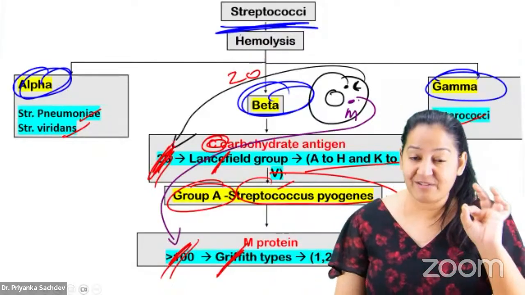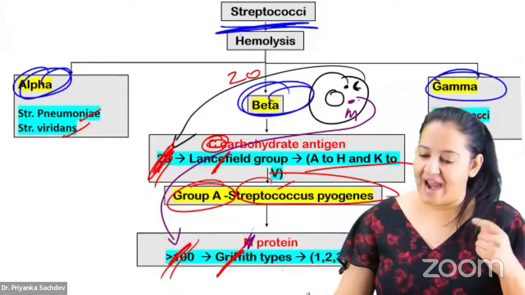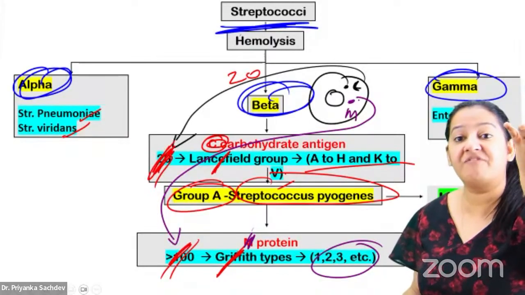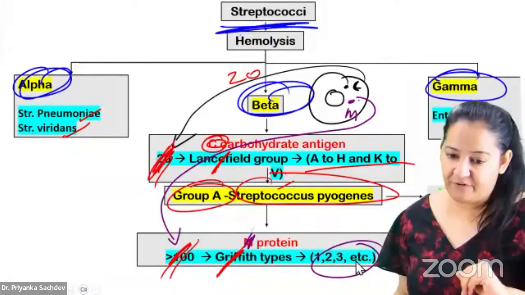So this classification is based on M protein, which is present in the cell wall. And here the numbering is done. The alphabets are already over, no? We first did the classification based on alphabets A to B, and now we have done the numbering 1 to 100. How many of you got it? So this is the classification of Streptococcus, people.